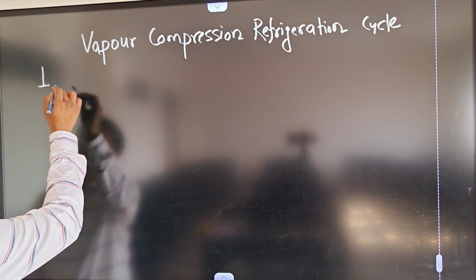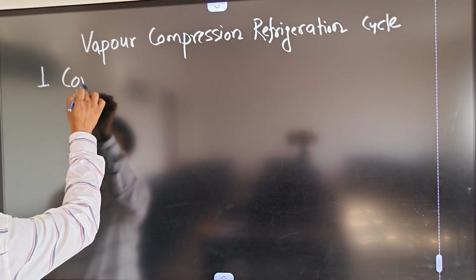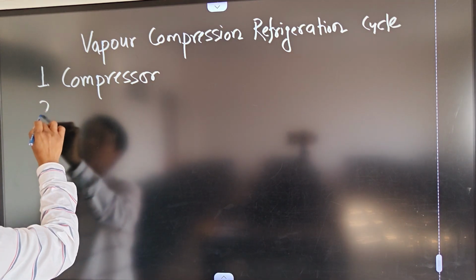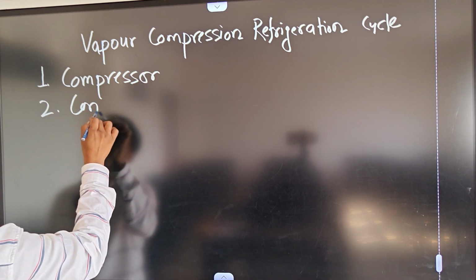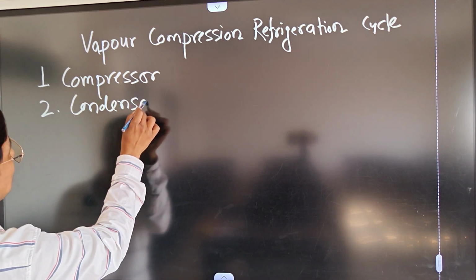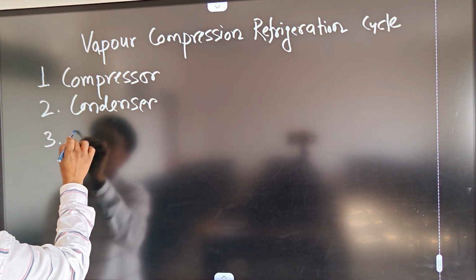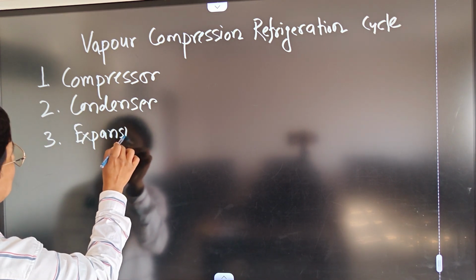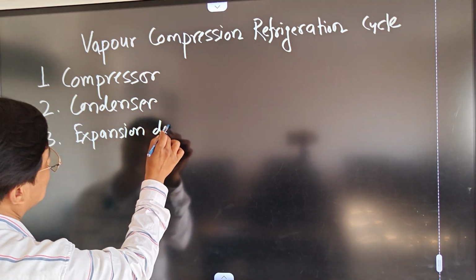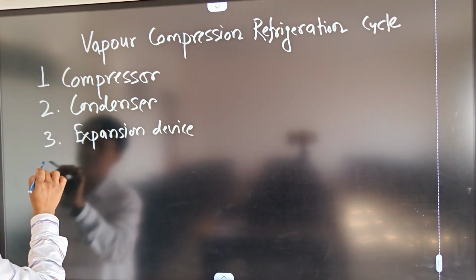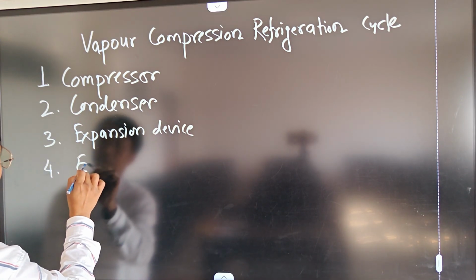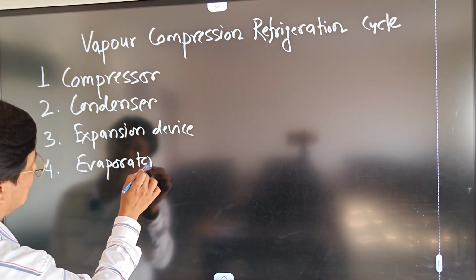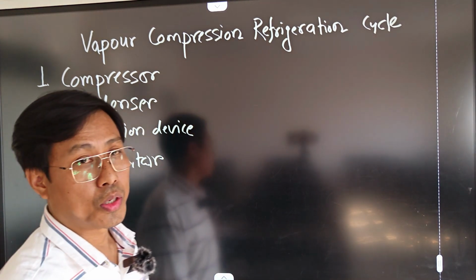So the first one is the compressor, the second one is the condenser, the third one is the expansion device, the fourth one is the evaporator.